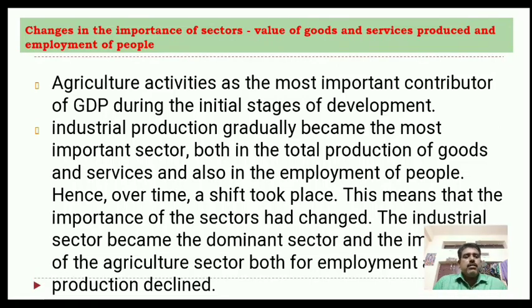Previously it was mostly 43% and now it is only 19%. That means it gradually declined, but the services and industrial sectors increased their portion day by day.